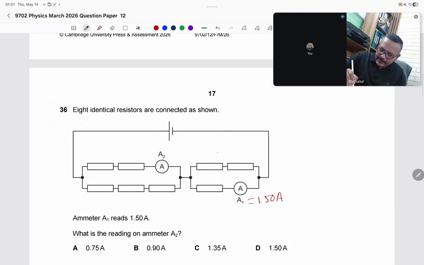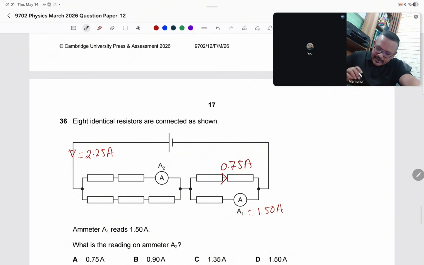The current will be 1.50 divided by 2, which is 0.75 ampere. What is the total current of the circuit? Add these two: 2.25 ampere.